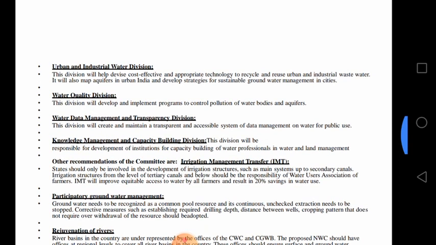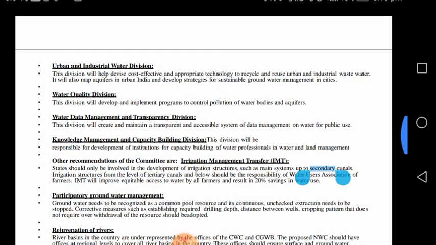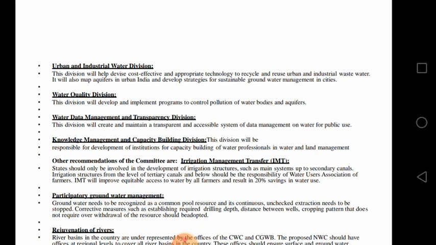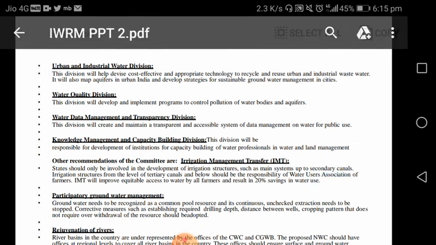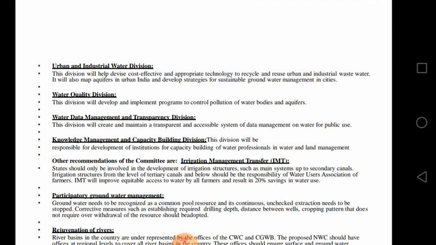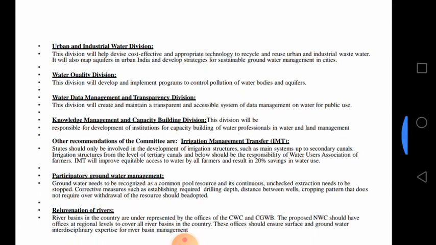In this division, the division will help devise cost effective and appropriate technology to recycle and reuse urban and industrial wastewater. It will also map aquifers in urban India and develop strategies for sustainable groundwater management in cities. As we know, a lot of wastewater is there in urban and industrial areas. They should monitor it in the proper way, recycle and reuse that water, manage it properly, and concentrate on recycle and reuse of that water.